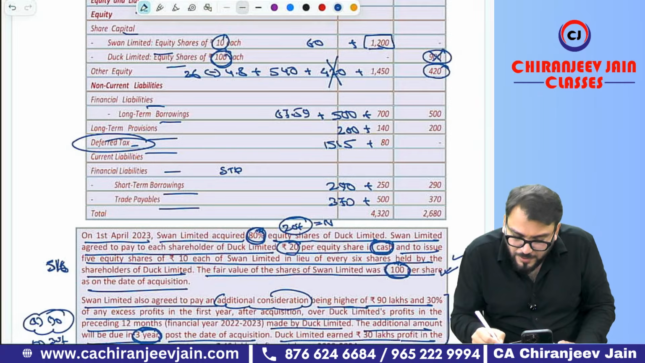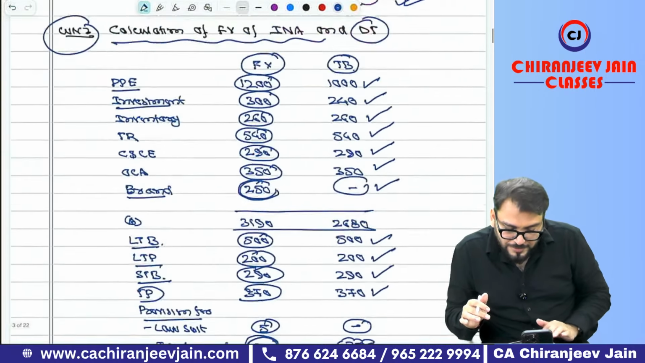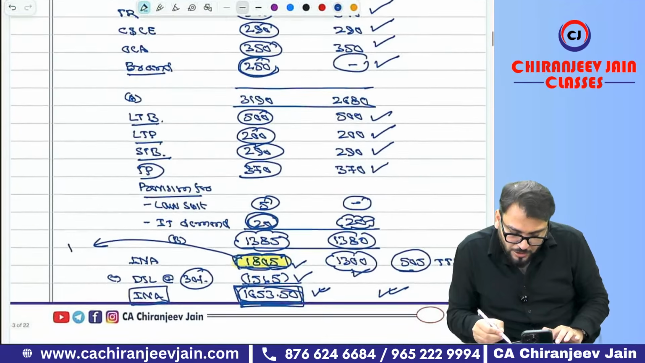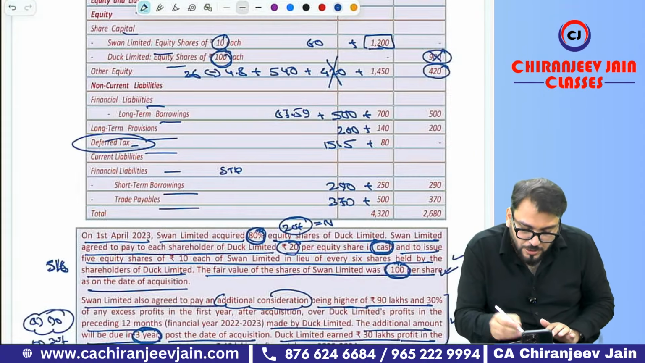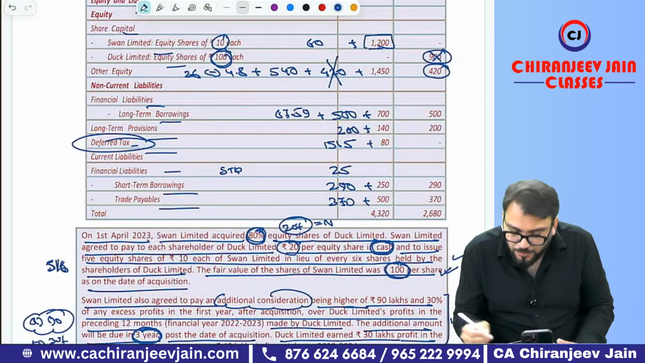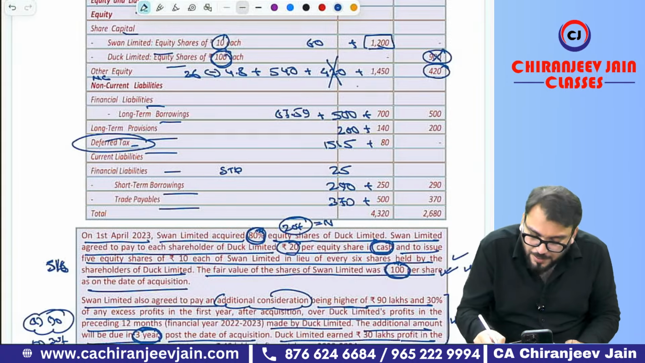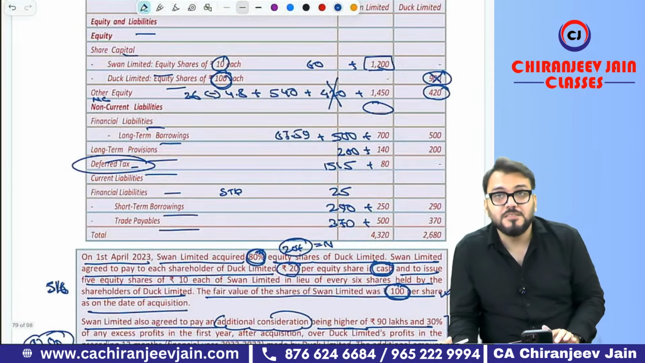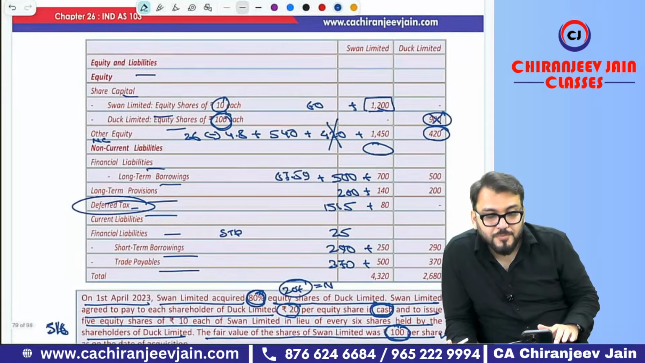So short-term provision will be how much? What are the two provisions we created? What is the amount of provision? It is 25. The amount of provision is 25. Understood? So plus 25 and your balance will tally. NCI you have missed. So non-controlling interest will come. You write non-controlling interest. It will be there.